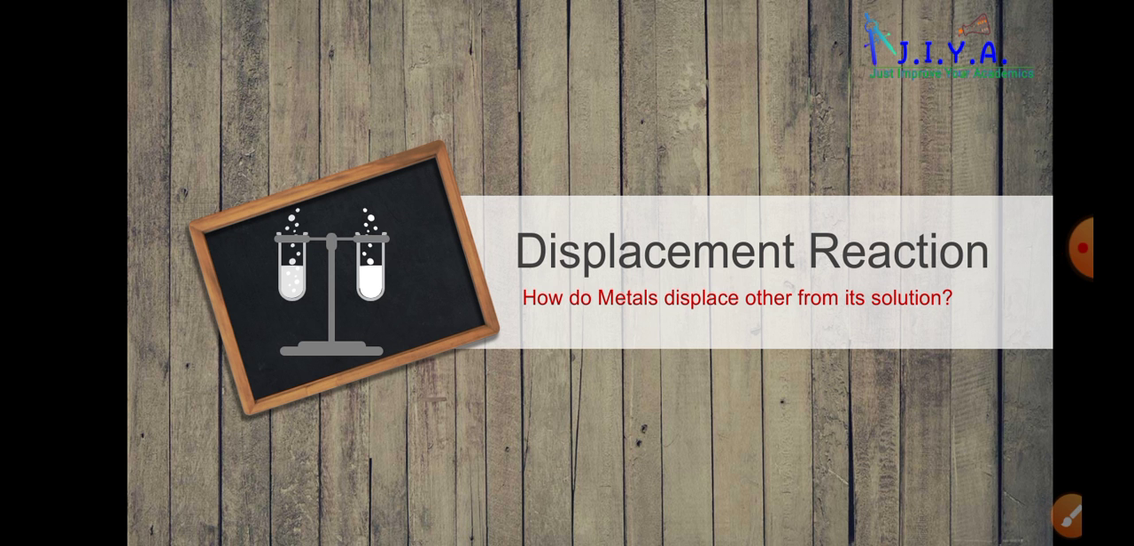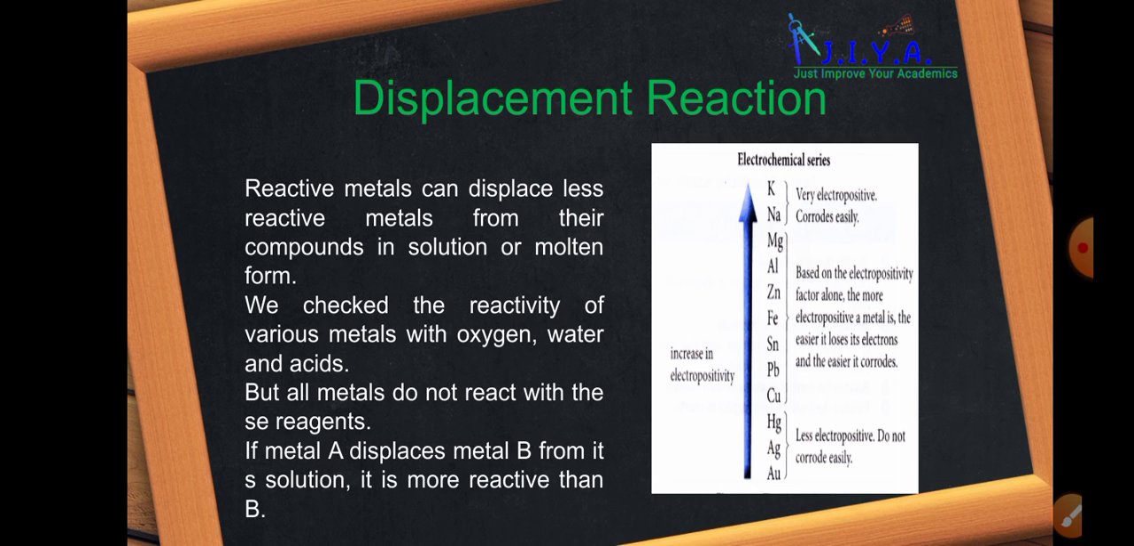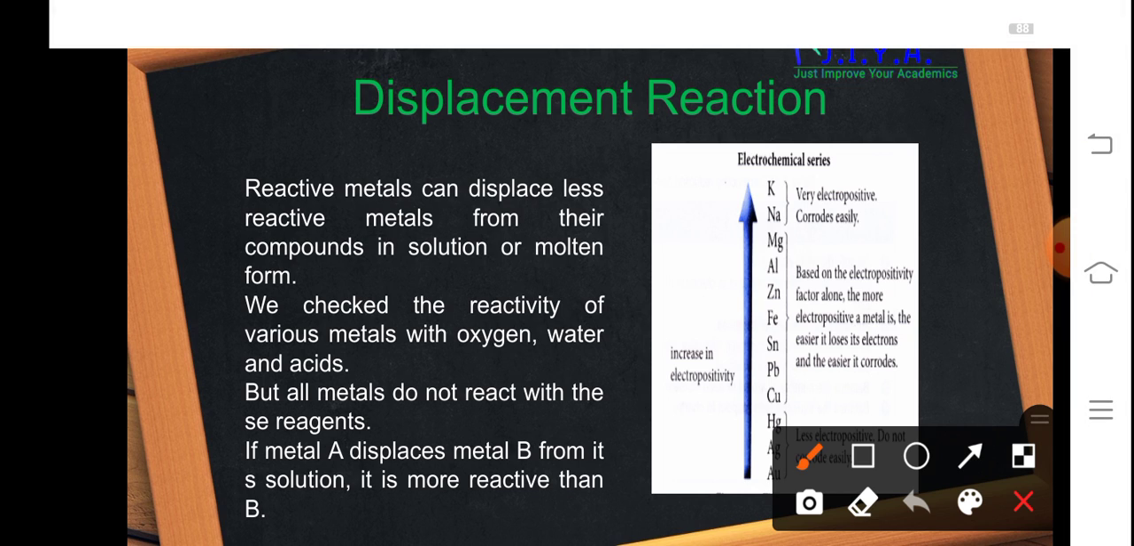Now let us learn about displacement reactions. How do metals displace others from their solution? Reactive metals can displace less reactive metals from their compounds in solution or in molten form. Now, how can we check the reactivity of metals? We can check the reactivity of a metal by knowing the electrochemical series. In the electrochemical series, metals are arranged in order of high reactivity to low reactivity. That is, the most electropositive metals are present at the top, whereas the less electropositive metals are present at the bottom. So, which metal can displace the other? We can easily know by learning this reactivity series.